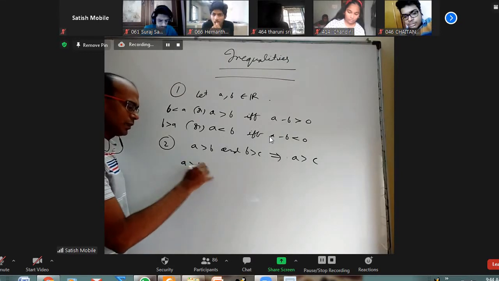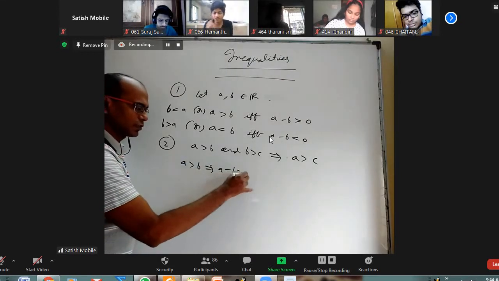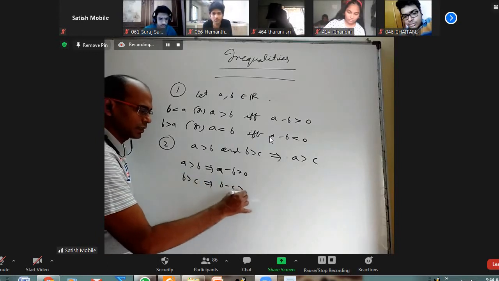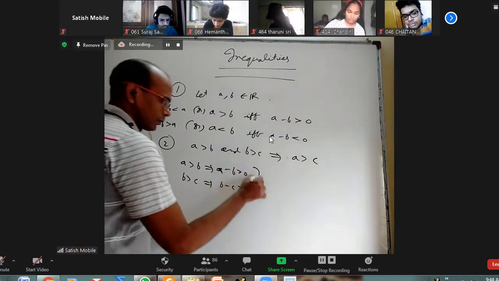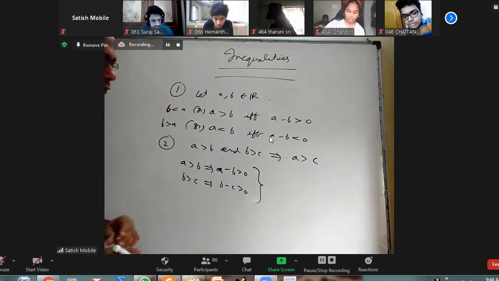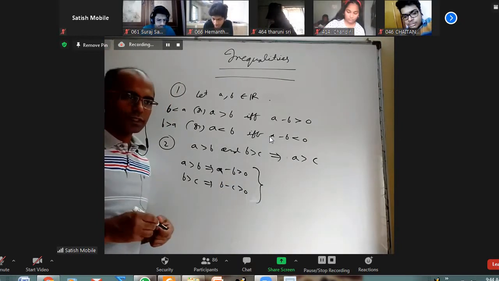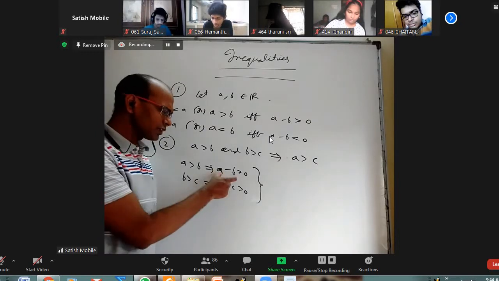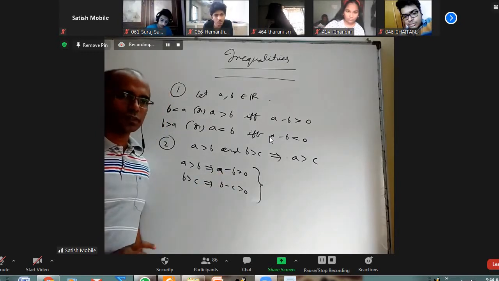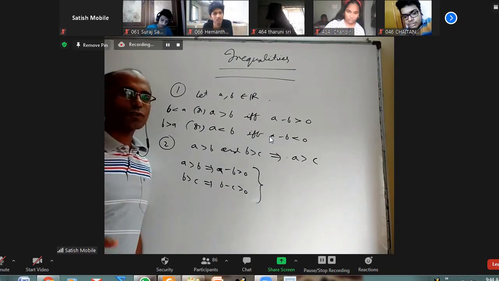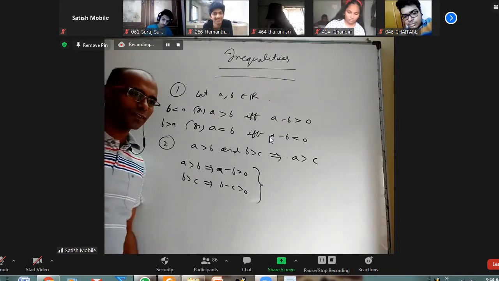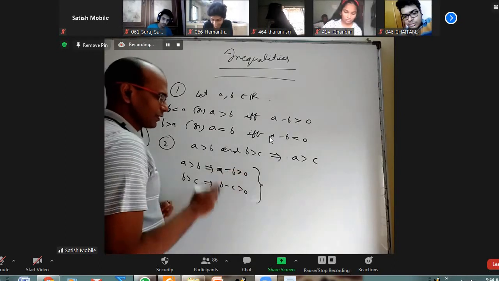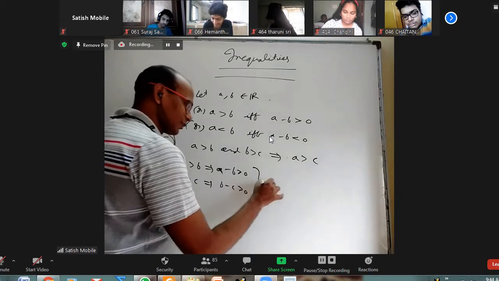A greater than B implies A minus B is greater than 0. B greater than C implies B minus C is greater than 0. Of course, we also have to prove one more thing, which is obvious, but we should have learned in the lower classes. I don't want to teach all that. If this is a positive number and this is a positive number, their sum is also a positive number. Sum of two positive numbers is a positive number. That is quite obvious, you may say, but in the beginning, everything has to be proved. Anyway, we are not going to worry about that. We are going to assume it.